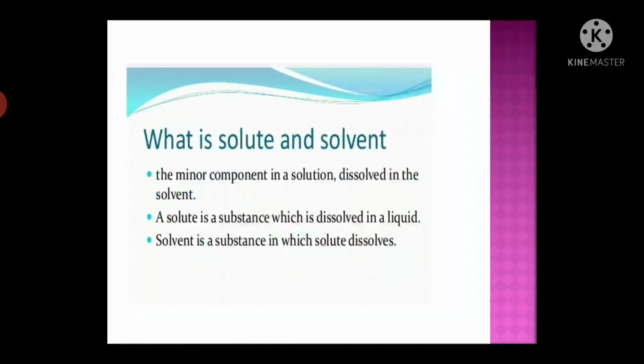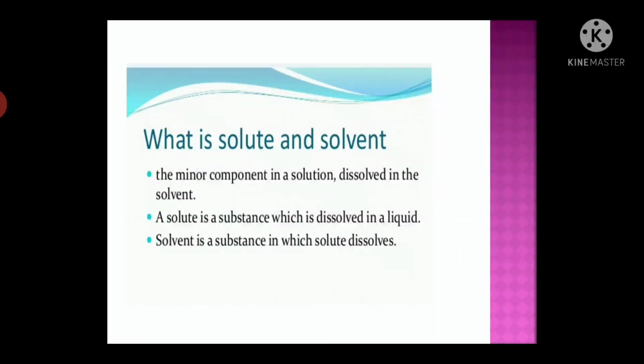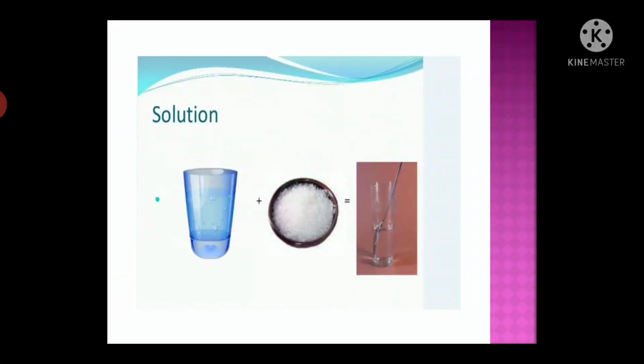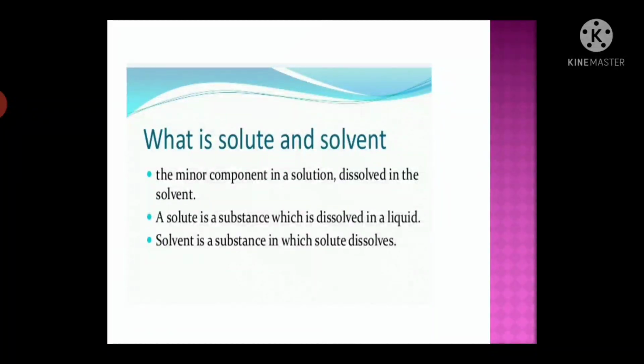So students, in a salt solution or sugar solution, what is the solute and the solvent? The minor component in a solution is the solute. Now you see in the picture, what is the minor component? You can see this sugar dissolved in a solvent, and this water is the solvent. So the smaller amount is the solute, sugar, and the larger amount is the water. What do you mean by the solute? A solute is a substance which is dissolved in a liquid.